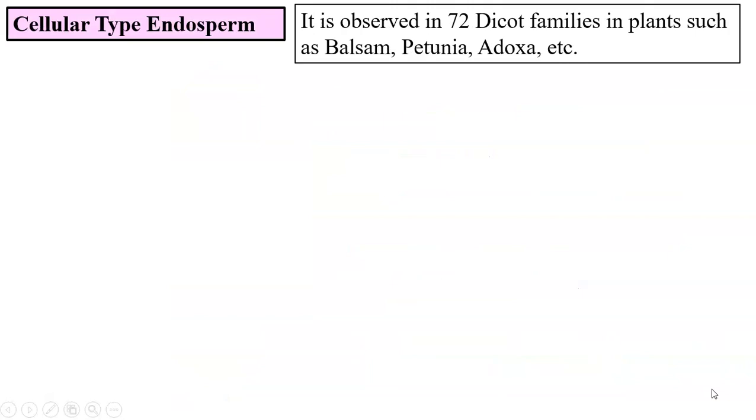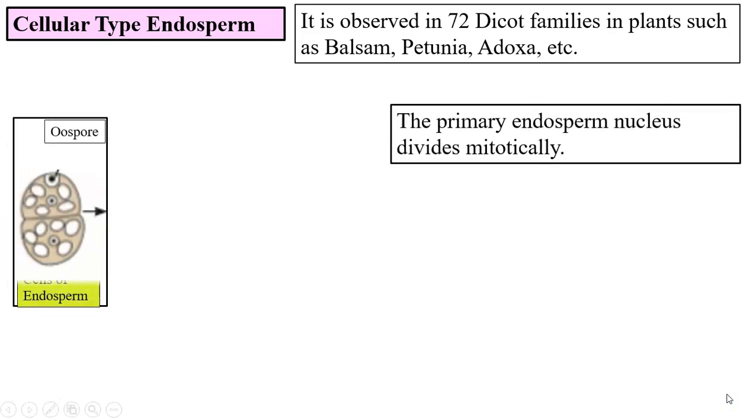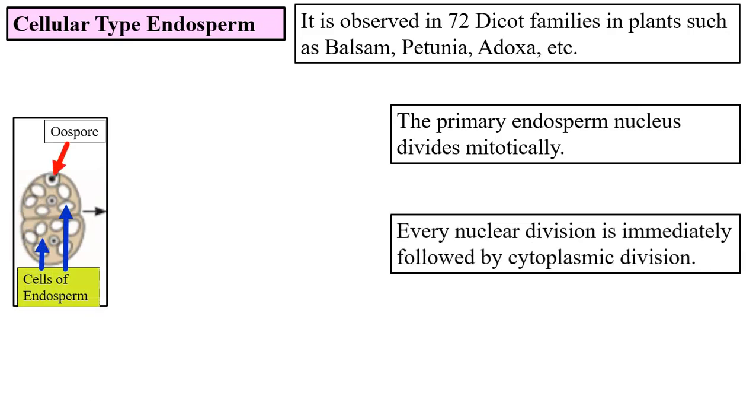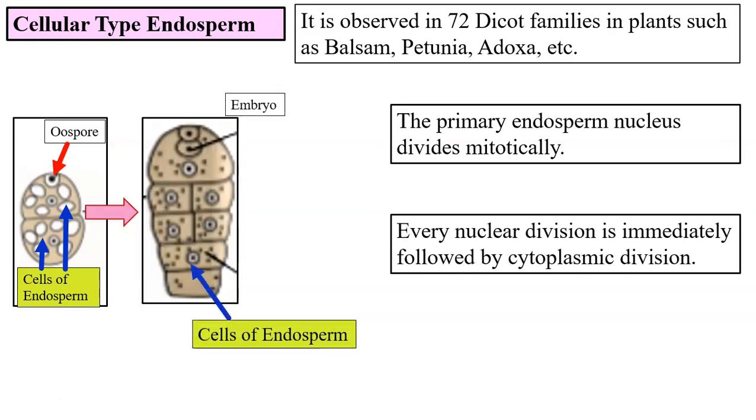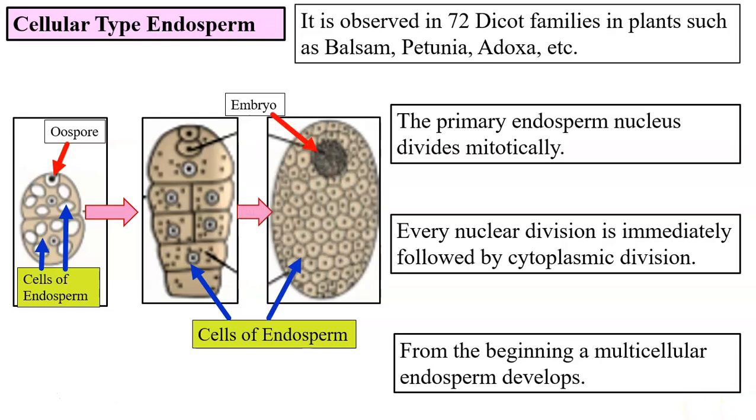Cellular type of endosperm. It is observed in nearly 72 dicot families and in plants such as balsam, petunia, adoxa, etc. The primary endosperm nucleus divides mitotically and every nuclear division is immediately followed by cytoplasmic division. So, right from the beginning, we find a multicellular structure developing, that is endosperm, cellular type of endosperm.